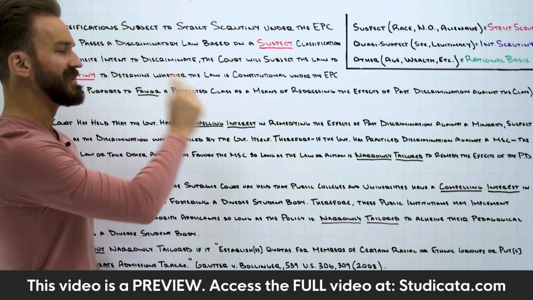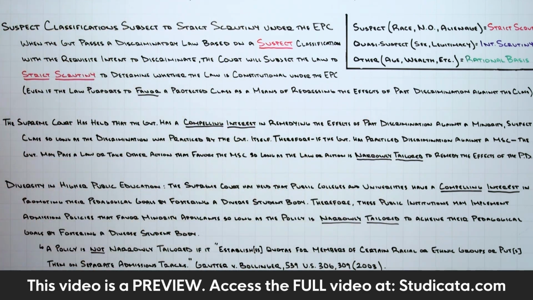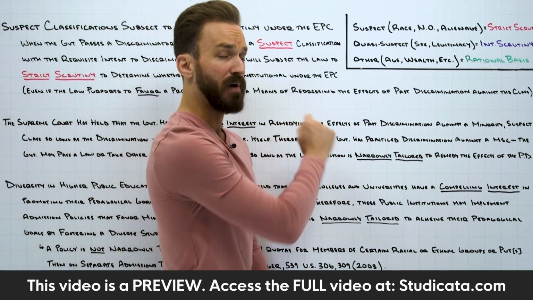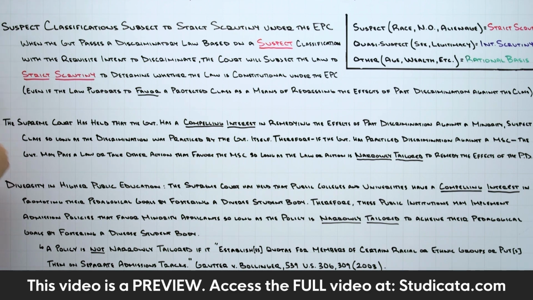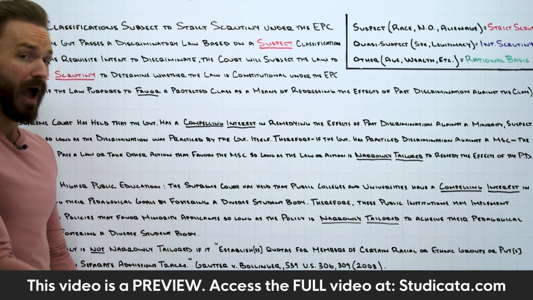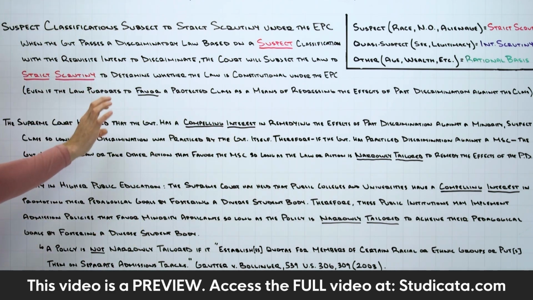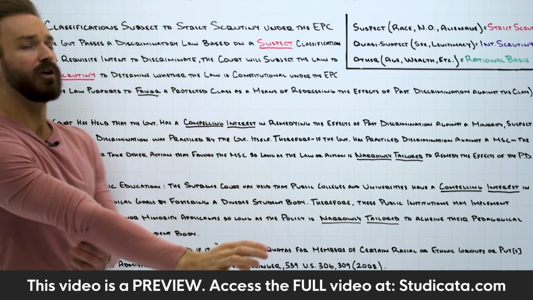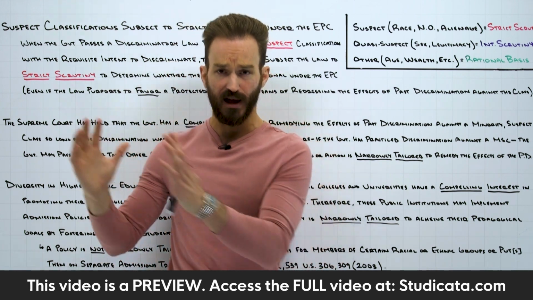This is basically never an issue in our analysis. If the government is coming forward and saying, hey, look, we're trying to remedy the effects of past discrimination against a minority suspect class, right? So long as the discrimination was actually practiced by the government itself, the court is going to say, okay, that is a compelling interest. And remember, that's 1/2 of our strict scrutiny analysis.